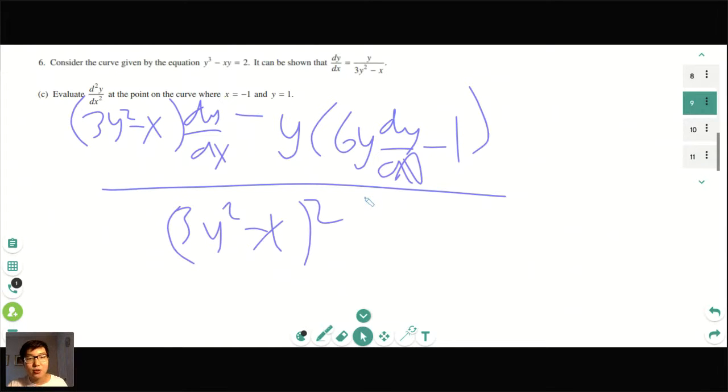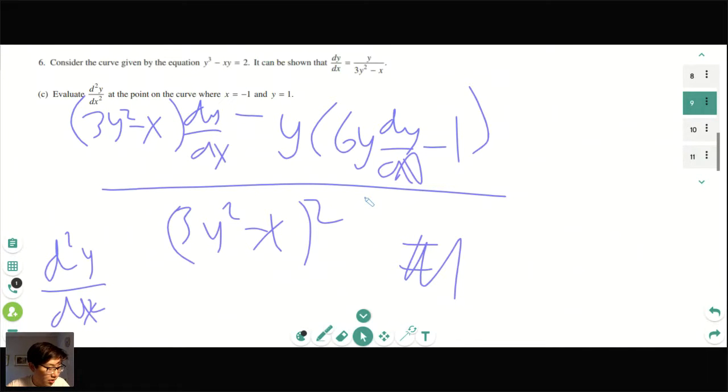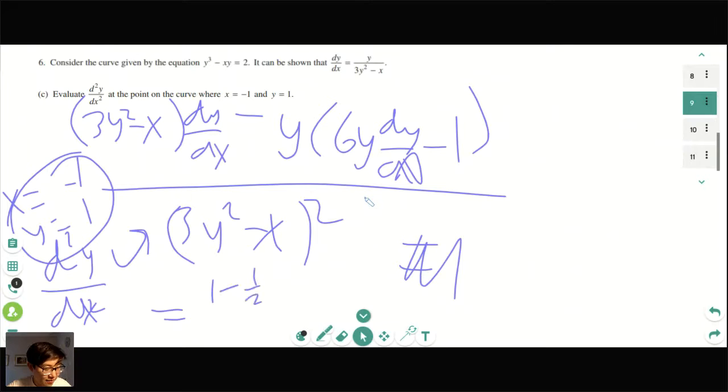And so then once you plug in 1 and -1, I'm going to spare y'all the whole work. You'll do d squared y over dx squared with x equals -1, y equals 1. You'll plug this mess into here, and you'll get 1 minus 1/2 all over 16, and you'll get 1 over 32. So yeah, that's pretty much it.